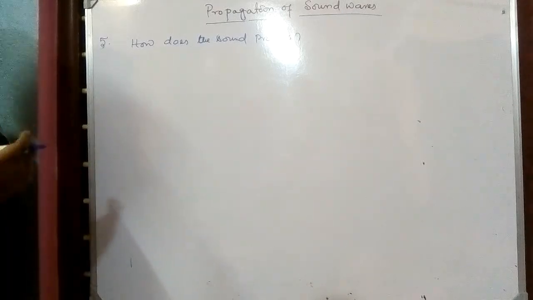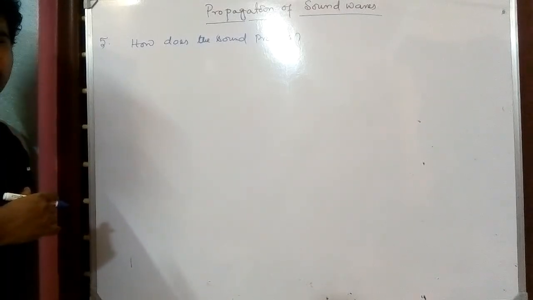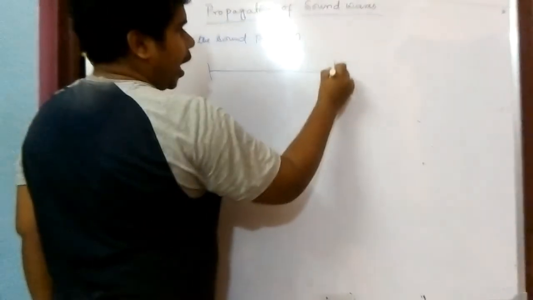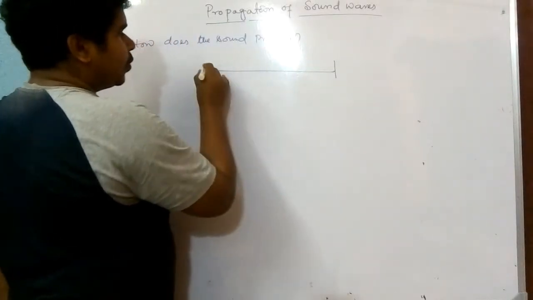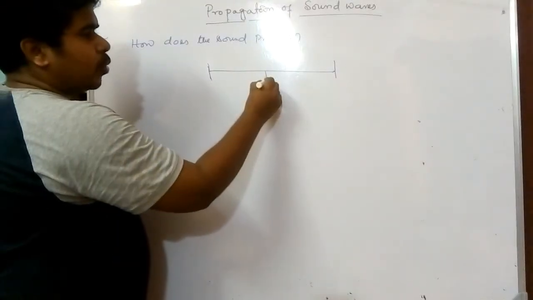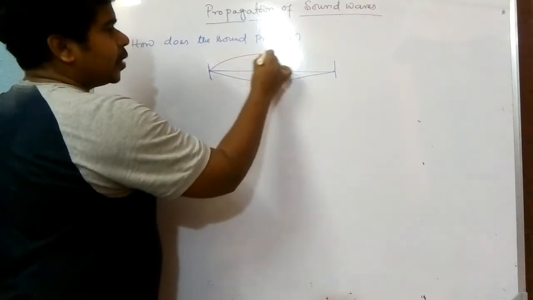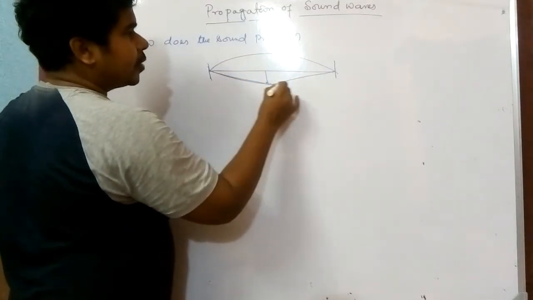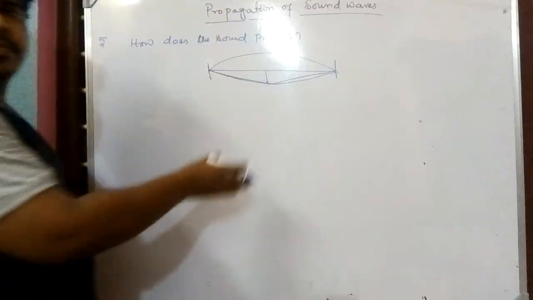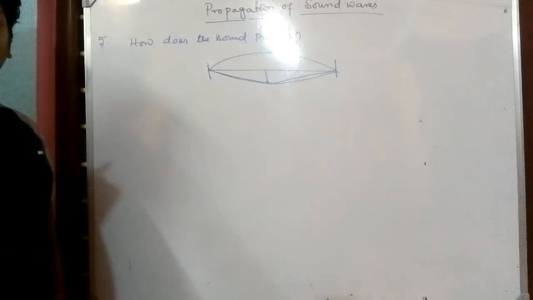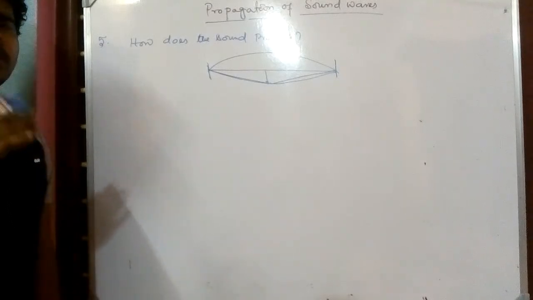But how is sound produced? A simple example: assume you have a string tied at two ends, and if you pluck it at one point, it will vibrate up and down, and we are able to listen to a sound from it.